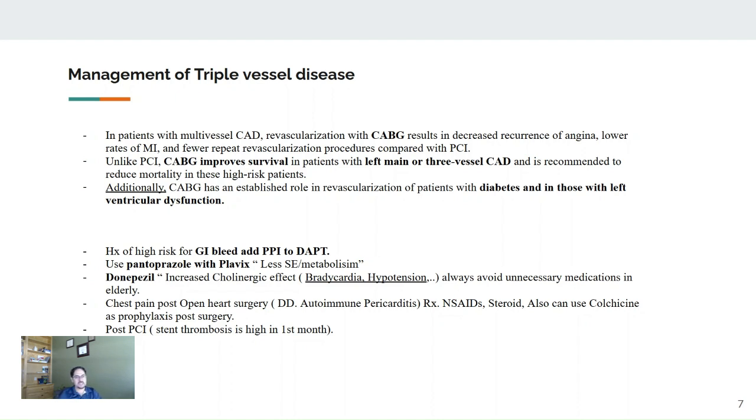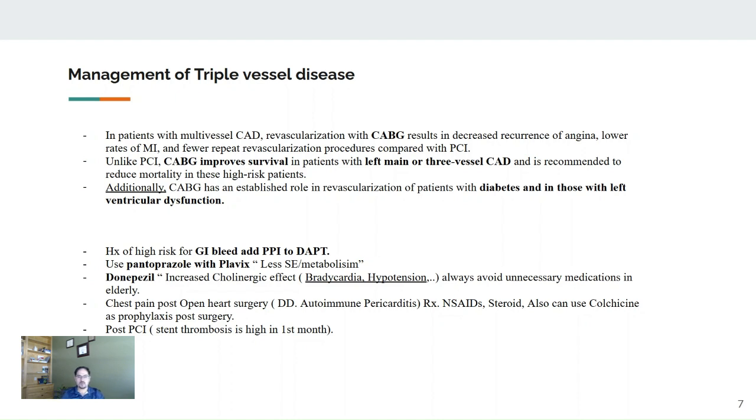One of the medications you also need to be aware of is donepezil, which we add for dementia, when the patient comes with bradycardia, syncope, lightheadedness. If a patient already has coronary artery disease, you need the beta blocker for the mortality benefit, but your answer will be stop donepezil. They have other options, maybe they can add memantine, but not donepezil because of the cholinergic side effect.